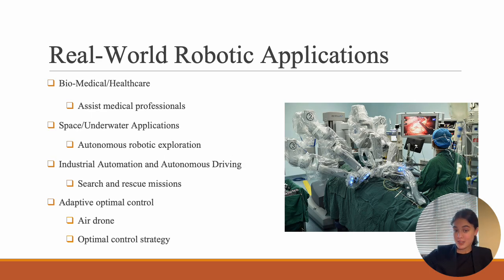What are some real-world applications? For biomedical healthcare, we could be assisting medical professionals with this kind of thing, enhancing diagnostic capabilities, performing surgeries. You can see there, the first thing that comes to my mind for this kind of thing is self-driving cars, being able to drive on roads and not hitting trees, driving and making decisions with some uncertainty that this is a good turn to take. Search and rescue. Under adaptive optimal control, we want to look at the robot's dynamics and external forces, and some optimal control strategy.